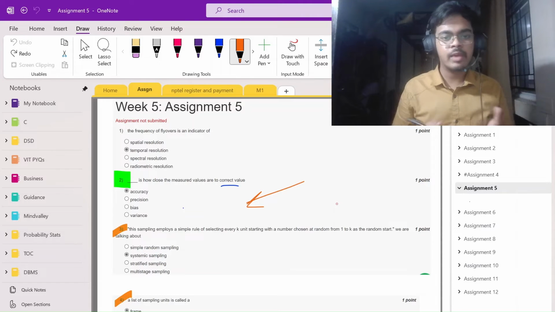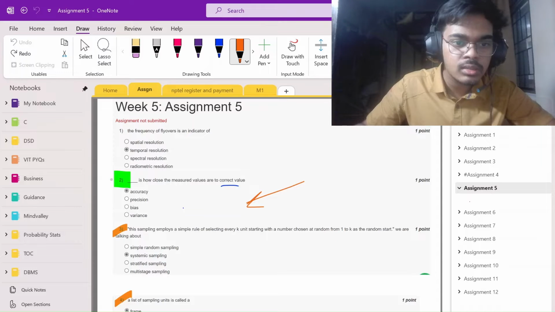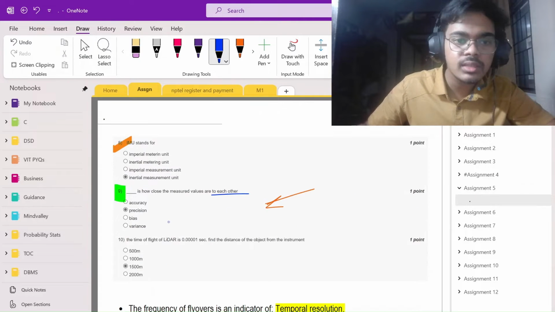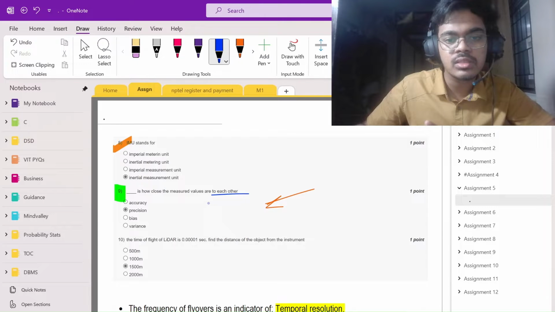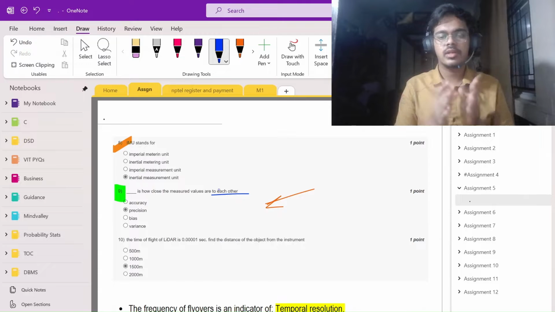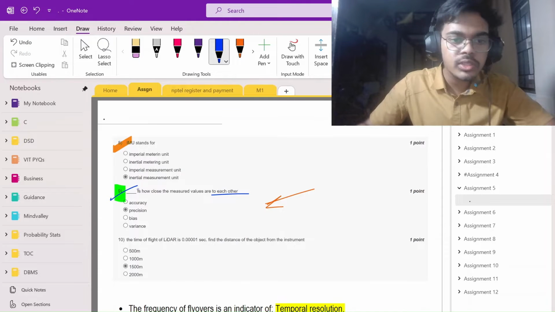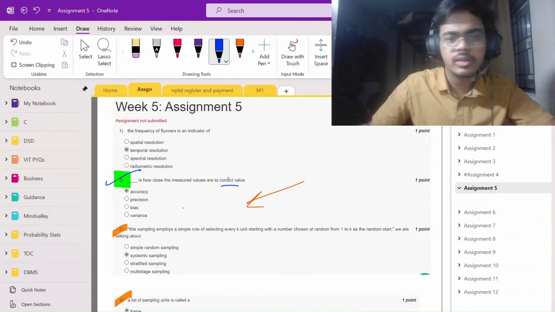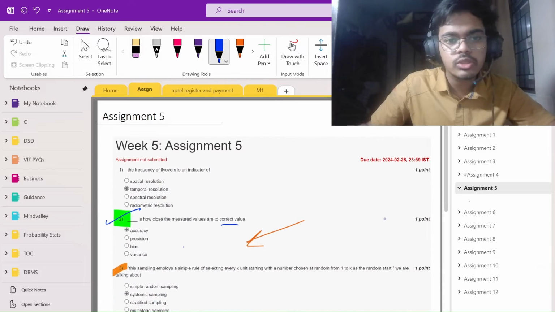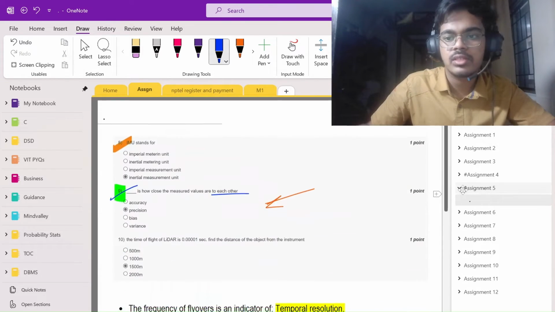This is the layman language, so you can just learn accuracy as correct, and hence that is the answer. The other option, precision, is how close the values are towards each other. Okay, so learn these two; these are never the options. So the easy question of assignment 5 is done.